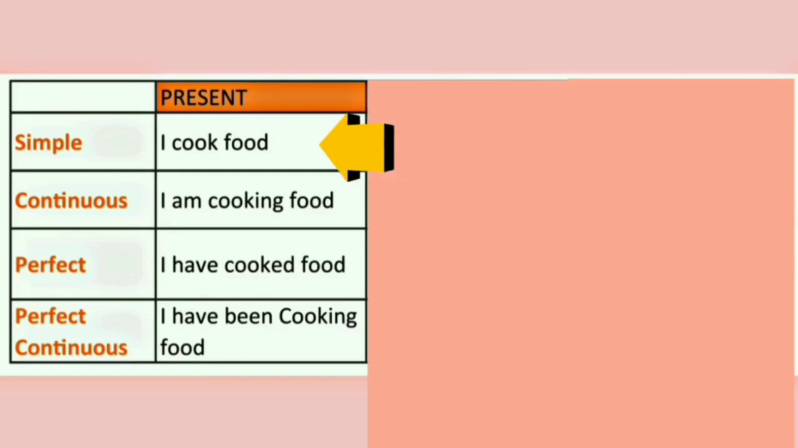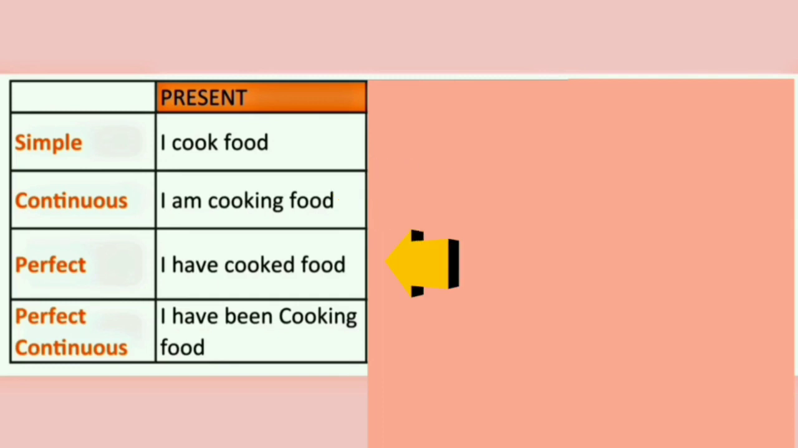The simple present tense is used to talk about the habits, general truth, universal truth, or a fixed event. Now, I cook food. In this sentence, I cook food denotes that this is my habitual or routine thing to do. I cook food every day. So, this becomes our simple present tense. In the second example, I am cooking food. In this sentence, the action of cooking food is still going on. The action is not completed. Hence, it becomes continuous present tense.